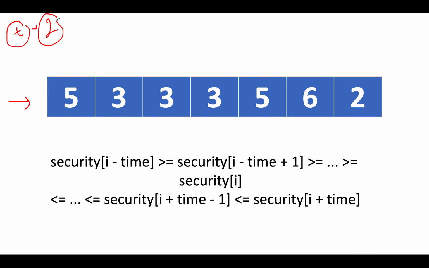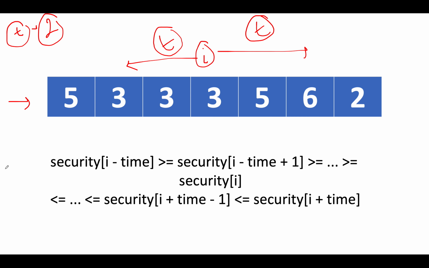What is the naive and basic approach that comes to everybody's mind while reading this question? It is simple and straightforward. For each index i, you check in both directions, left and right, up to a span of t days and check whether the condition for a good day is met or not. What is the condition for a good day? It is specified over here. If you translate it to a graphical representation, it will form a valley kind of structure. If the ith day happens to be a good day, then a valley kind of structure is formed at the ith day.